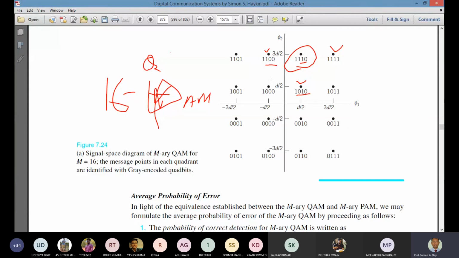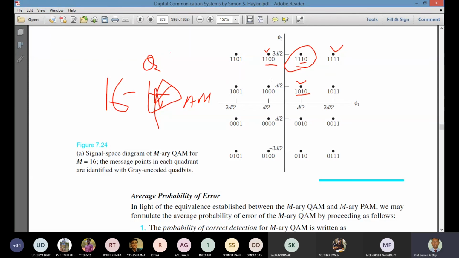So now we'll calculate the probability of error. To calculate the average probability of error for M-ary QAM and M-ary PAM, we formulate the average probability of error of the M-ary QAM by proceeding as follows. So what are the steps we are following over there?